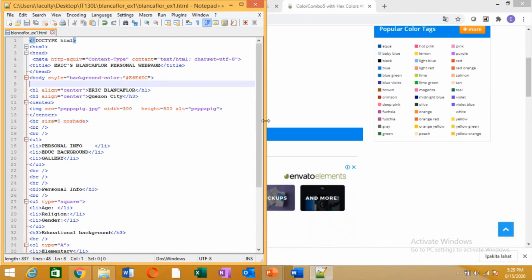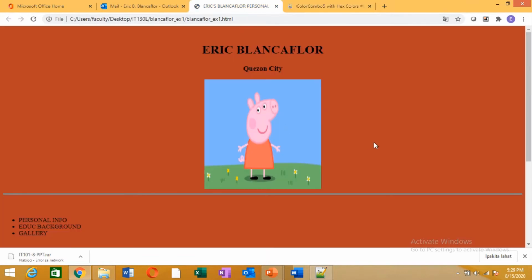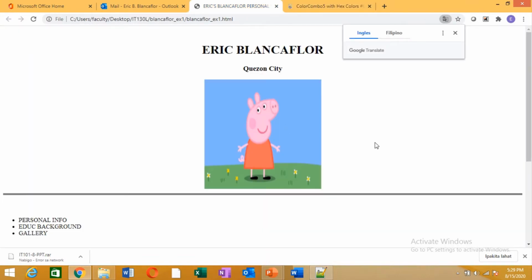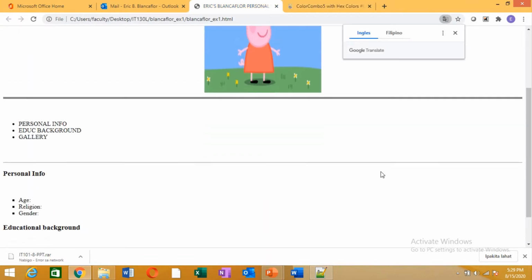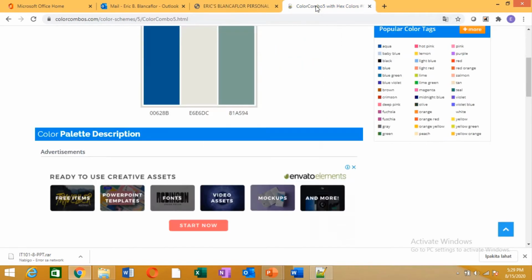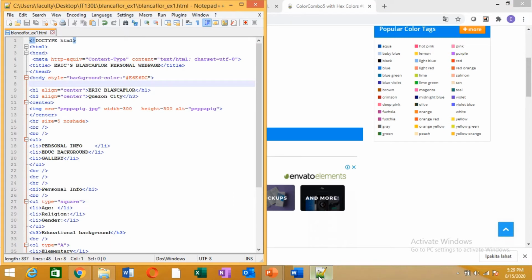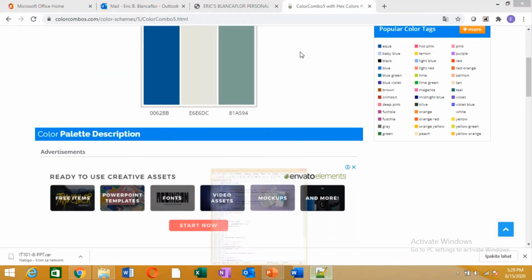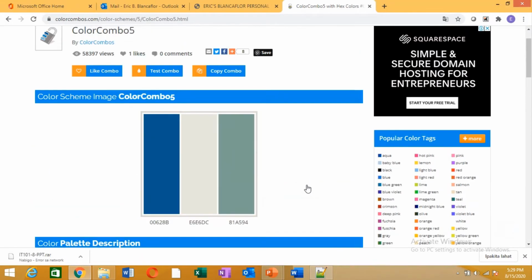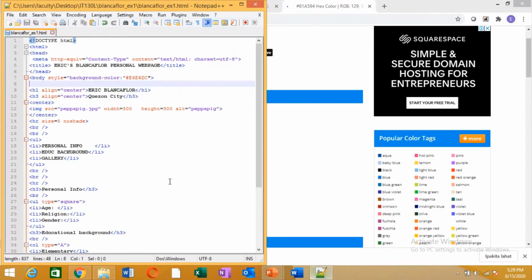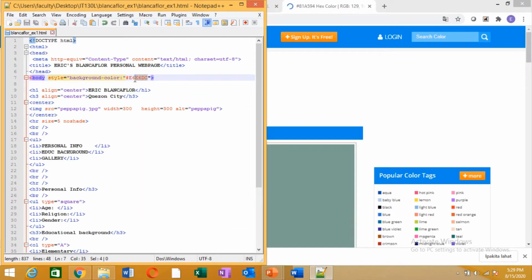Save, Control S, and check the page, F5. So there's a color, okay? Let's use a different one. It's not that visible.